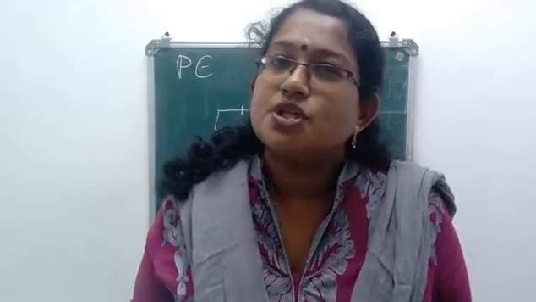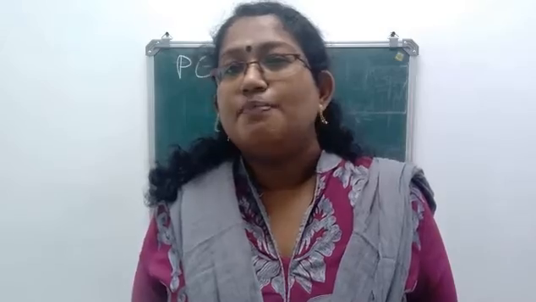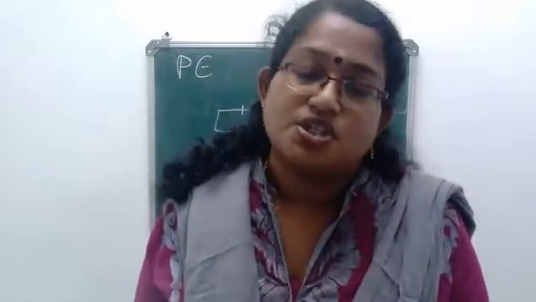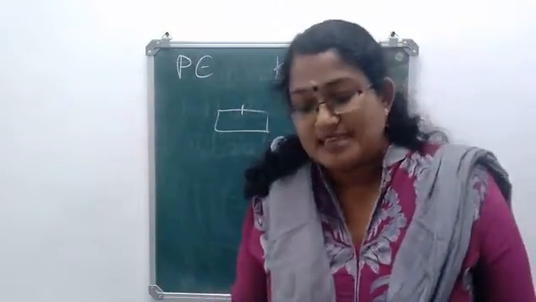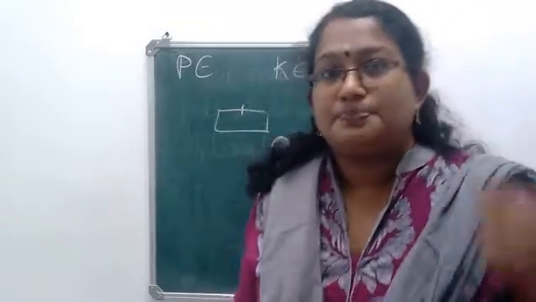Now electrical energy. The energy possessed due to charged bodies can be called as electrical energy. When two dry bodies are rubbed together, they get charged due to movement of free electrons and they possess electrical energy. Or a simple definition you can write there. The energy possessed by charges or charged bodies can be called as electrical energy.